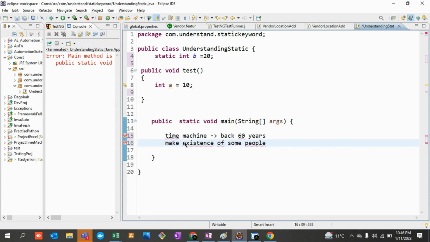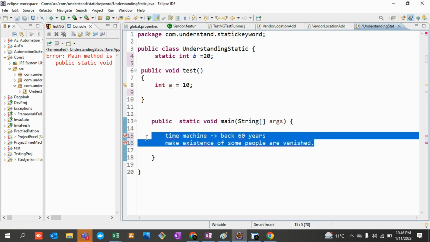And if the existence of some people is vanished, then how are their offspring alive and working today? So you can go to the past, you can make something totally disappear, but still that thing is appearing now. That is a paradoxical kind of environment. It is totally in contrast with itself.